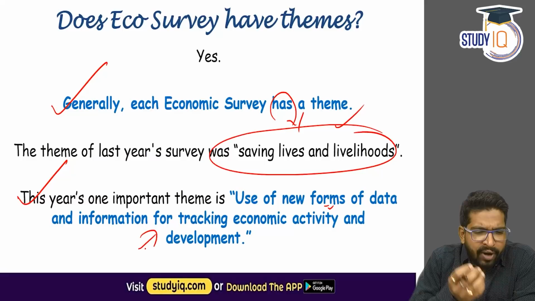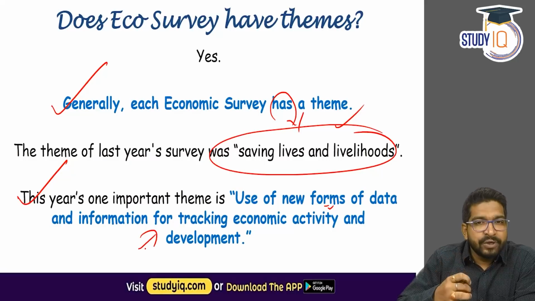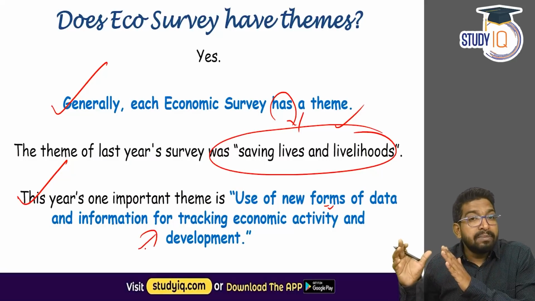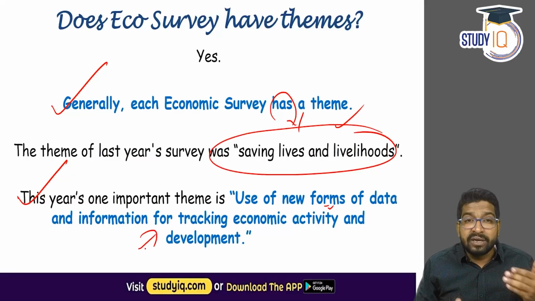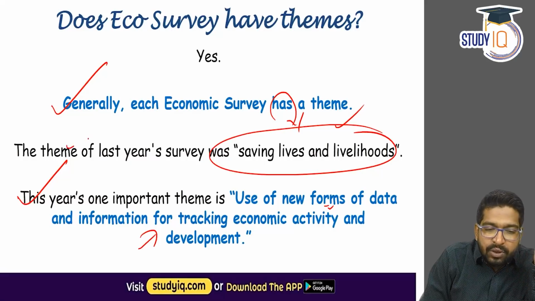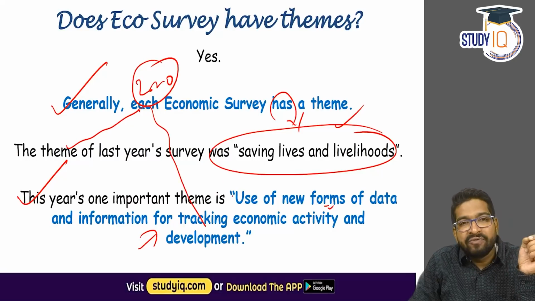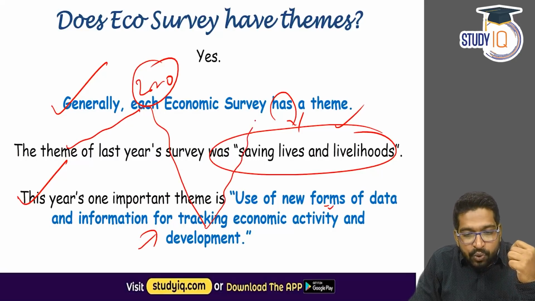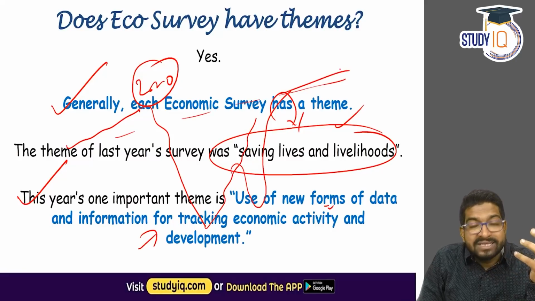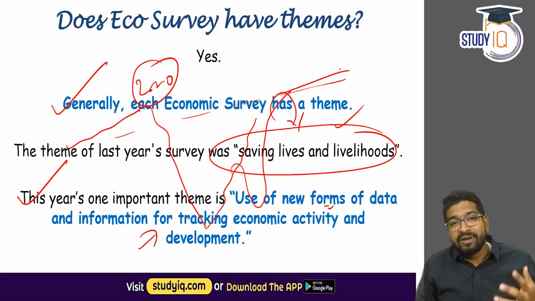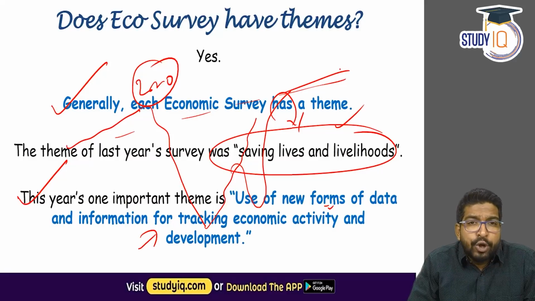Now, apart from that, one more very important piece of information that we get from this economic survey is that the current levels of economic development have reached the pre-pandemic level. That means whatever the economic numbers were just before 2020, we have actually reached. Why? See, if this was the growth curve of India, this is March 2020, suddenly we saw negative growth, and in 2020-2021, slowly progress is being seen. In the second wave, it went down again, and now we are somewhere along the same line. That means the economic development has reached the pre-pandemic level. That's also a very, very important observation from this year's economic survey, right?